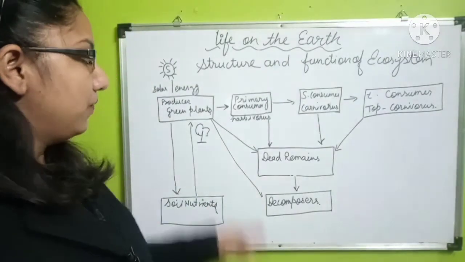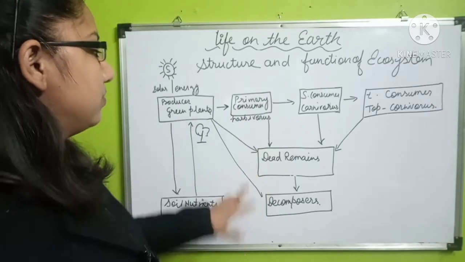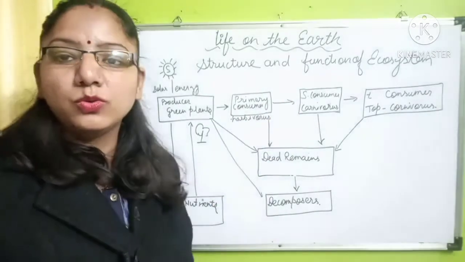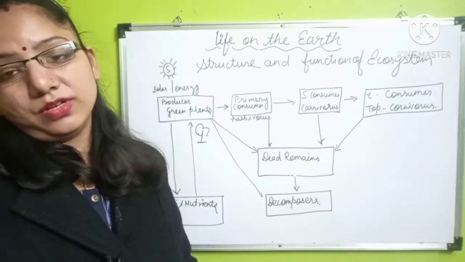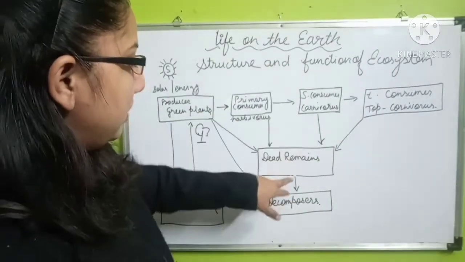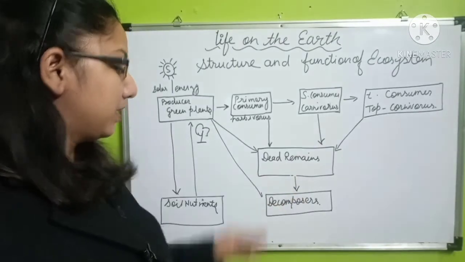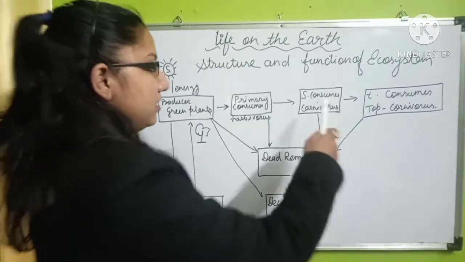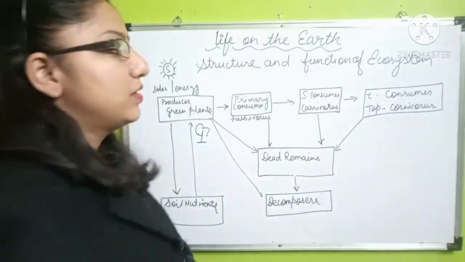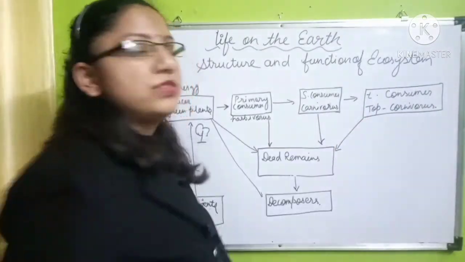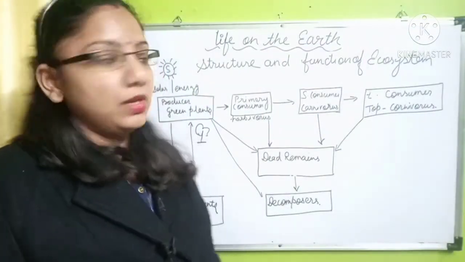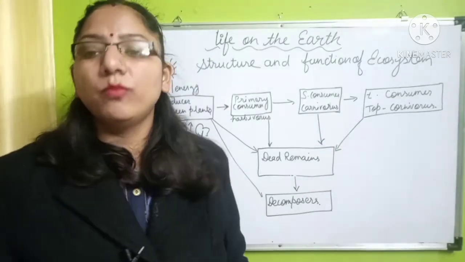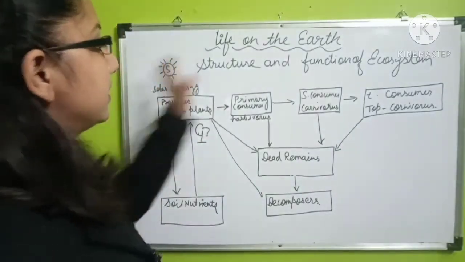Then, in the same way, the primary consumer can be consumed by the secondary consumer, which is in the category of the carnivore. The carnivore also can become dead remains and then be decomposed by the decomposers. Then the secondary consumer can be consumed by the tertiary consumer, which is known as the top carnivore. Among the top carnivores or carnivores, we can include the omnivores as well. So this is a total cycle.